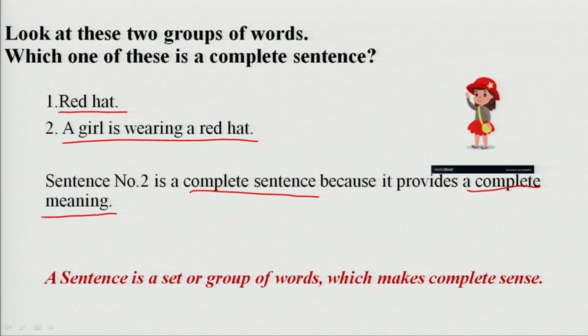The sentence number 1 is not giving a complete meaning. So, what is a sentence? A sentence is a set or group of words which makes complete sense.